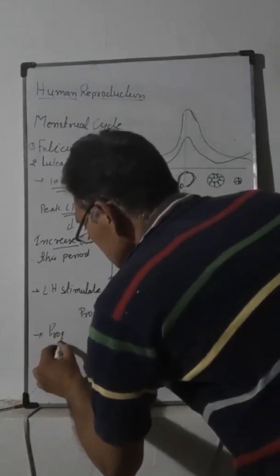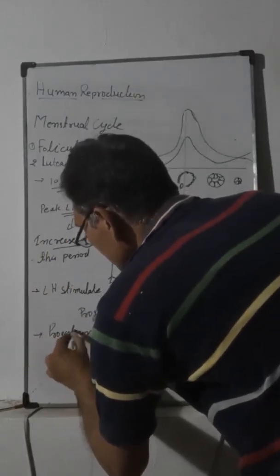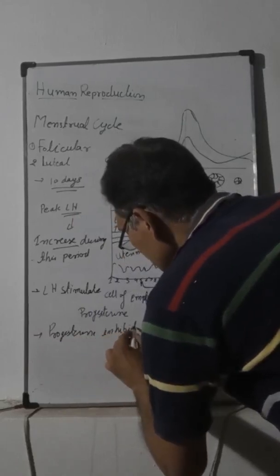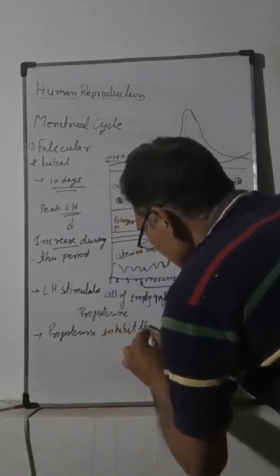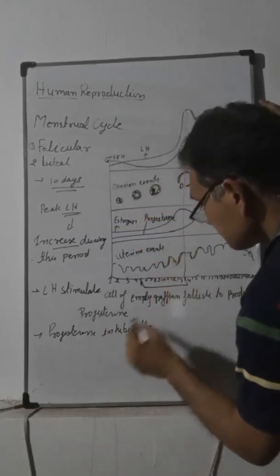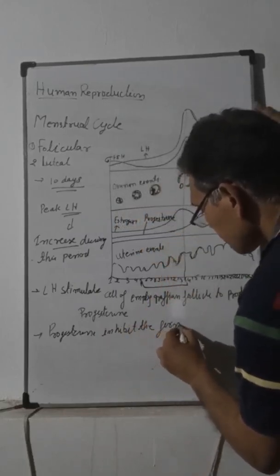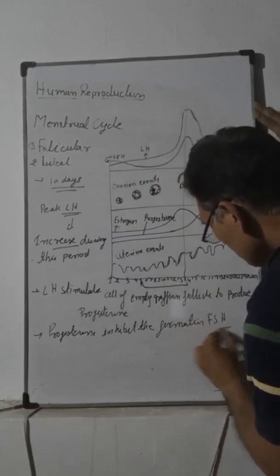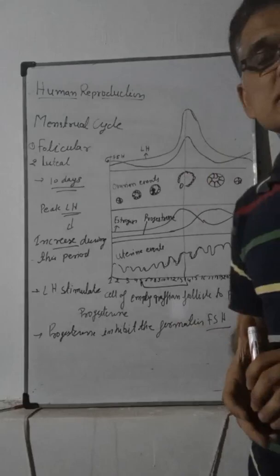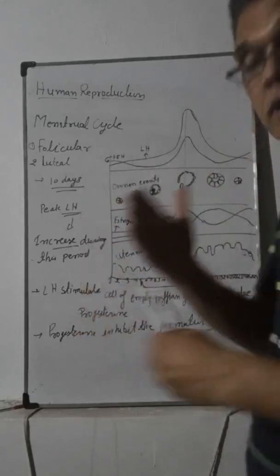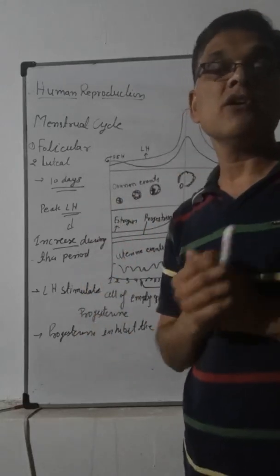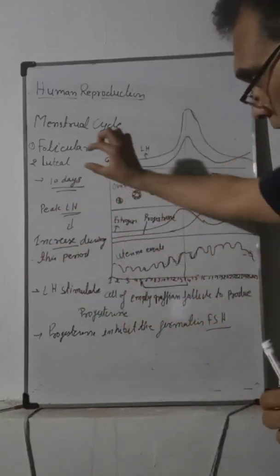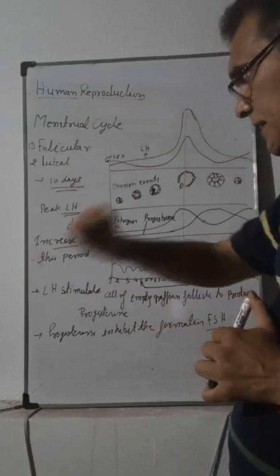Progesterone inhibits the formation of FSH. It also inhibits the formation of FSH, due to which new primary follicles will not mature. So these three events occur during the luteal phase. It is for 10 days.